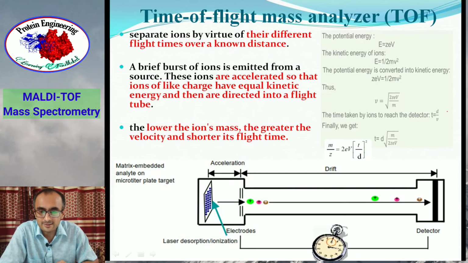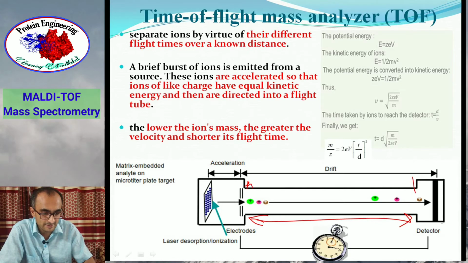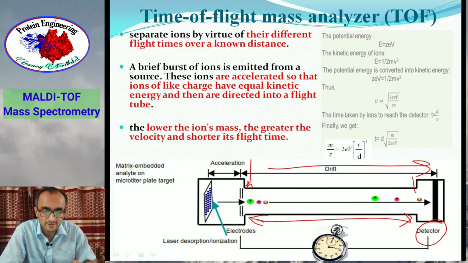And these ions, it separates ions by virtue of their different flight time over a known distance. So you have a tube where the distance is known, and the time traveled by ions from, say, this point to the detector. You have a detector here. So from here to the detector, the time taken is measured. That's called time of flight, and that time of flight is converted into m by z.